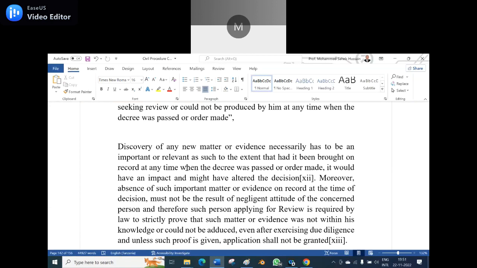So discovery of a new matter or evidence is more important, which is not discussed in the earlier decision. Moreover, absence of such important matter or evidence on record at the time of the decision must not be the result of a negligent attitude of the concerned person, and therefore such a person applying for review is required by the law to strictly prove that such a matter or evidence was not within the knowledge or could not be adduced even after exercising due diligence, and unless such proof is given, the application shall not be granted.